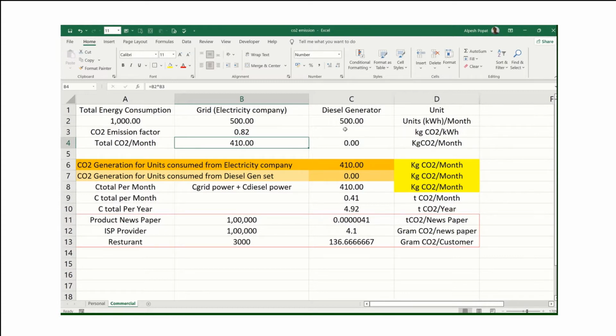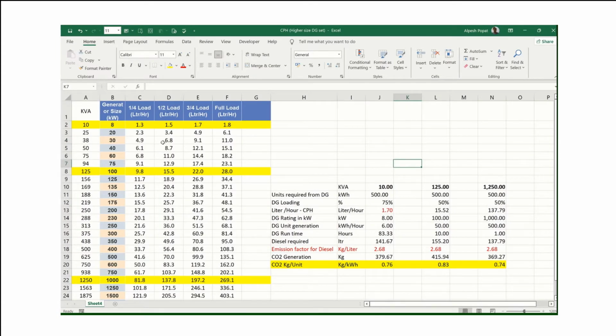Now the second one is the diesel generator. For the diesel generator, we have made one beautiful sheet which is very helpful here. DG sets have different sizes of rating, starting from 10 kVA to 2000 kVA. So every customer has a different rating of DG sets in their premises. That is why I have taken 3 different cases. One is a very small rating of DG set, another is a medium size DG set which is 125, and another one is a large DG set which is a 1250 kVA DG set.